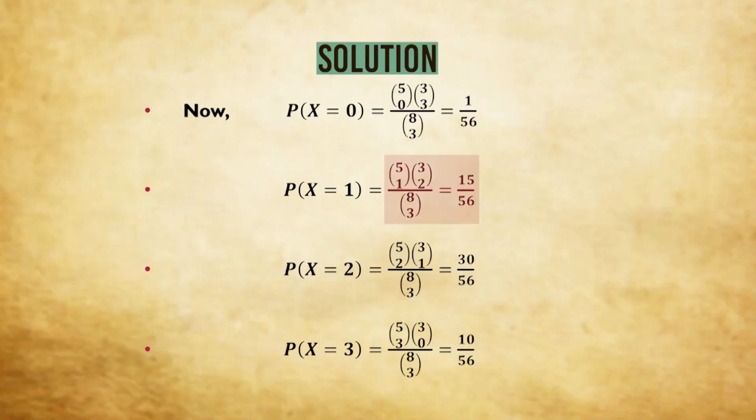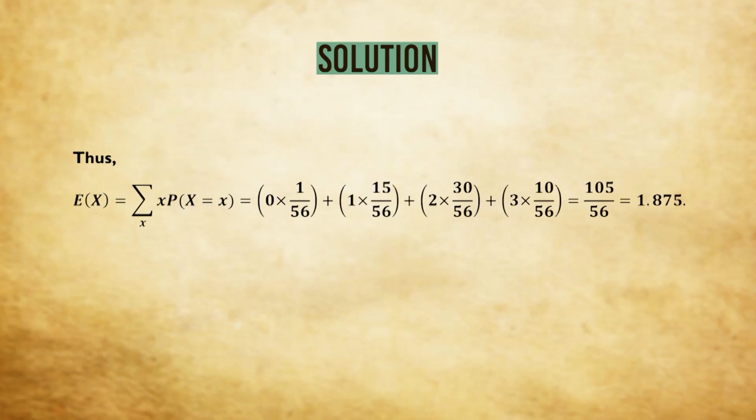Similarly, probability x is equal to 1 means 1 white ball. So from 5 white balls we'll draw 1, 5c1, and from 3 black balls we'll get 2 black balls. Obviously in all 3 balls we are drawing, so 3c2 by 8c3. In all 3 balls are being drawn out of 8 balls. That comes out as 15 by 56. Similarly, probability x is equal to 2 and probability x is equal to 3 will come out as 30 by 56 and 10 by 56. You can easily check that the total probability will come out as 1.